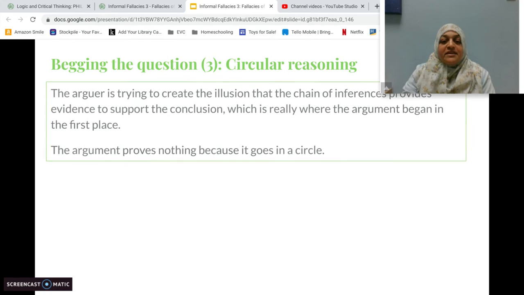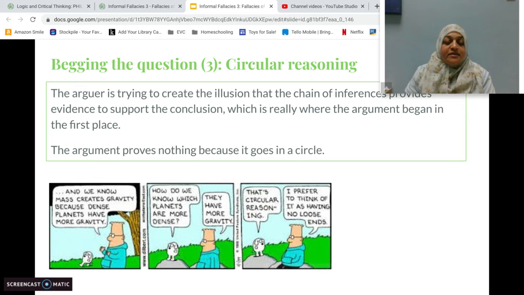Okay, and then the last one is circular reasoning. And again, this is similar to restating the premise, except there's usually more than one step in between. So it's like a chain of evidence, but in the end, the conclusion just basically starts where it began. So here it says,